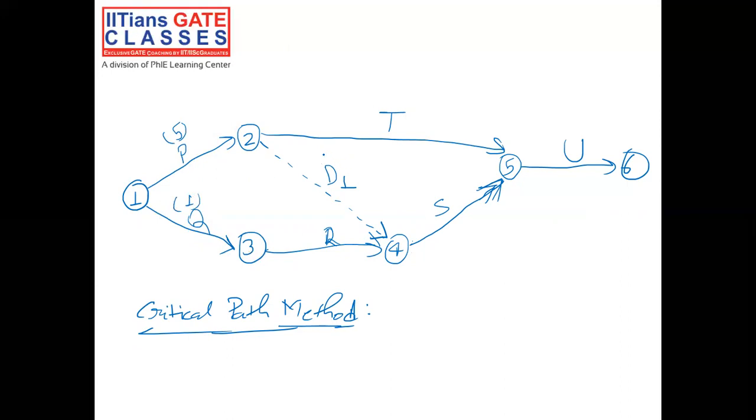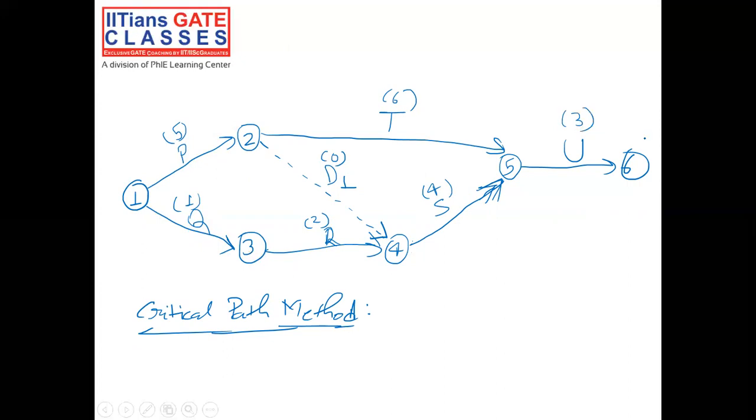We know dummy activities do not consume any time or resources. For activity R, the duration is 2. For activity T, the duration is 6. For activity S, the duration is 4. Activity U, the duration is 3.